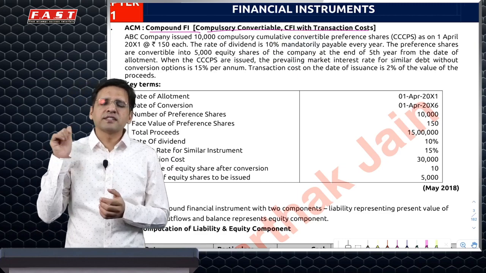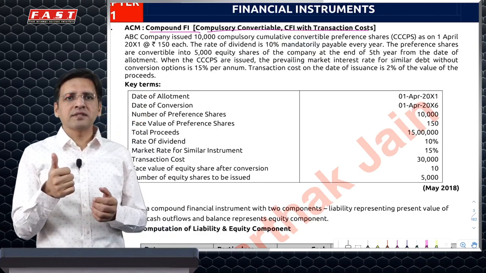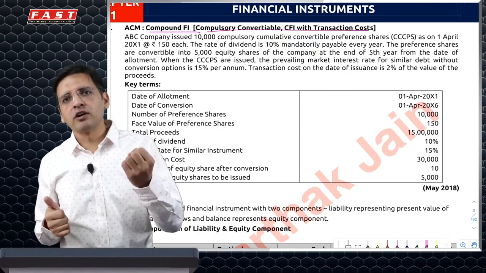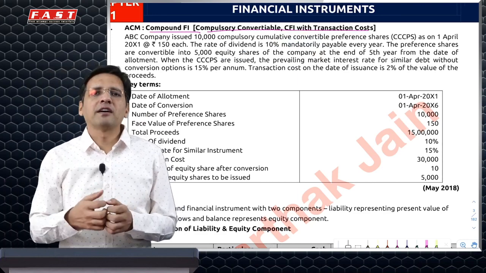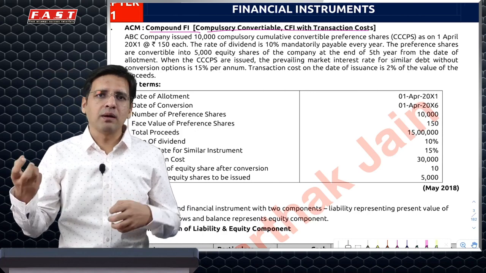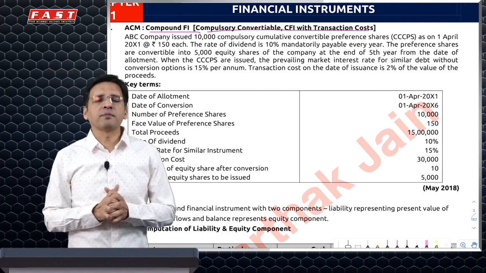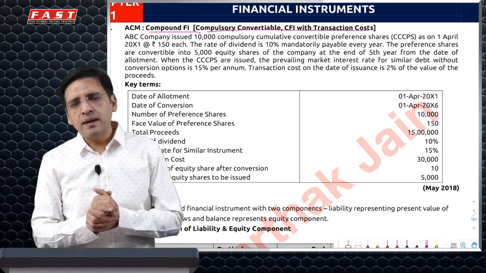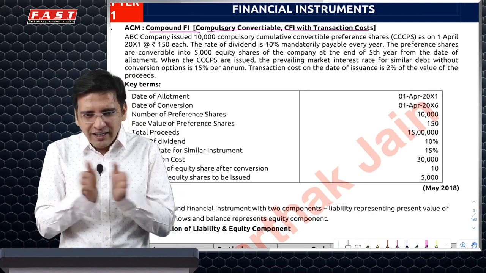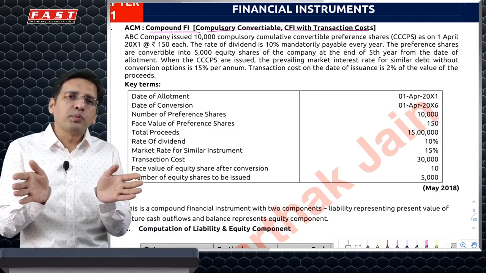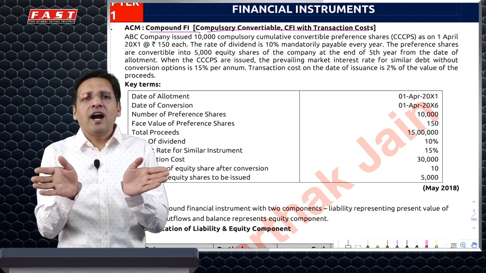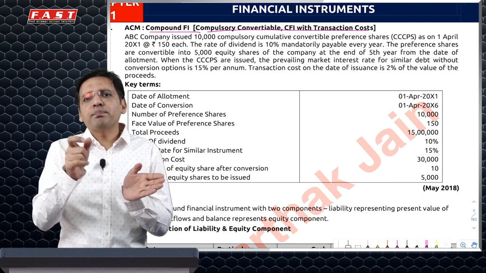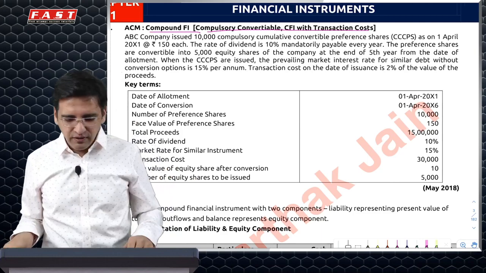As the name suggests, it's a question about compound financial instrument, which means that in this case there is a convertible kind of an instrument with some kind of a mandatory interest, and the interest portion will be your liability portion and the principal portion will be your equity portion. Plus, on top of it, there are some transaction costs. Conceptually, those transaction costs need to be divided and split between the equity component and the liability component in proportion of their initial recognition values.